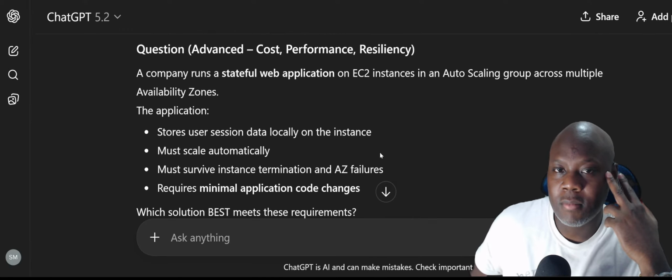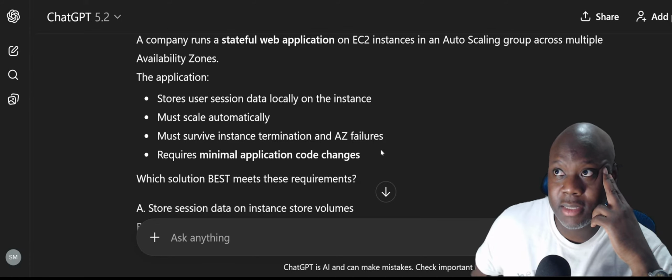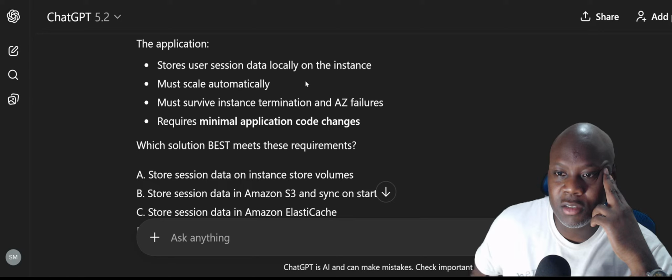All right, so now that I've read my questions, I'm on the clock. A company runs a stateful web application on an auto scaling group. The application stores user sessions locally on the instance. Because it's stored on the instance, I wouldn't say anything about S3.